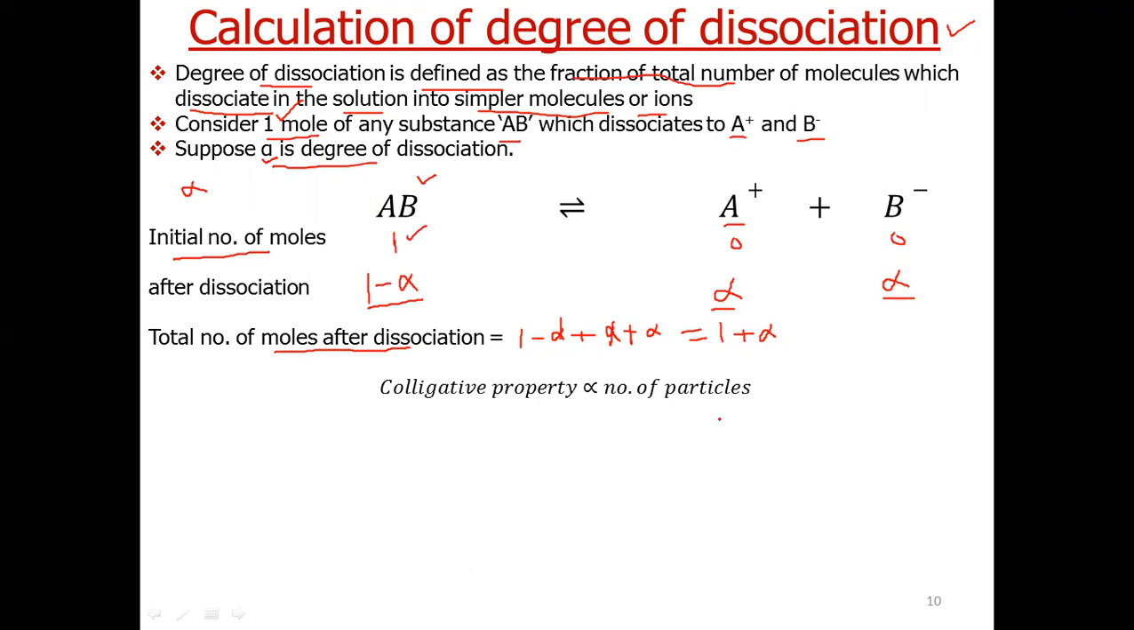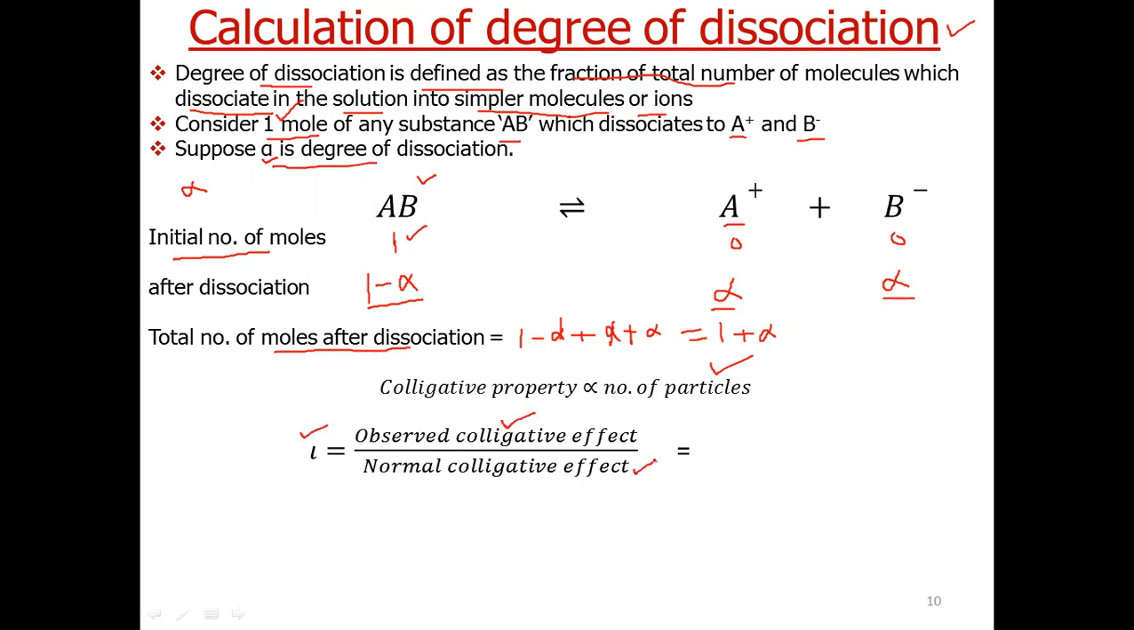Now colligative property is proportional to number of particles. So using the same expression, we can have iota is equal to observed colligative property divided by normal colligative property. So observed colligative property will be given by the number of particles after dissociation, and normal colligative property by the number of particles before dissociation. So from here we can calculate iota. So iota is 1 plus alpha.